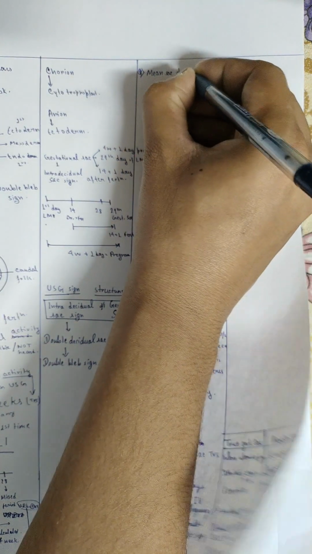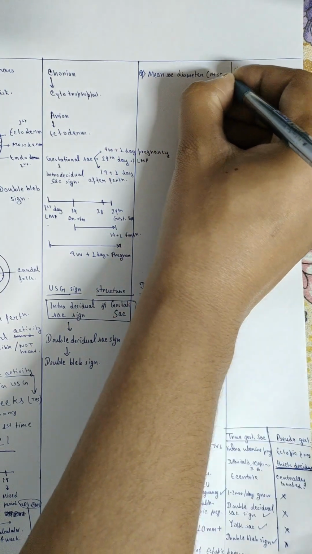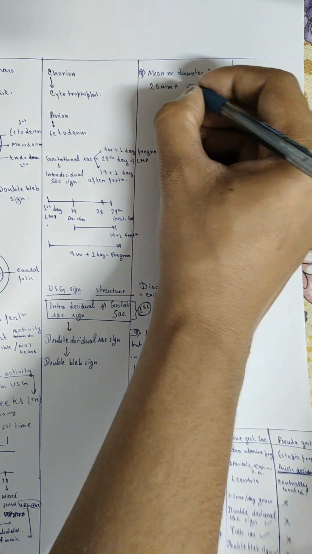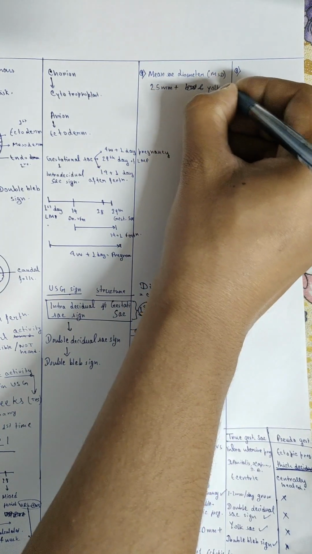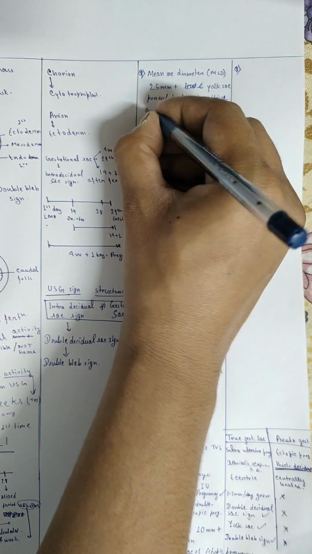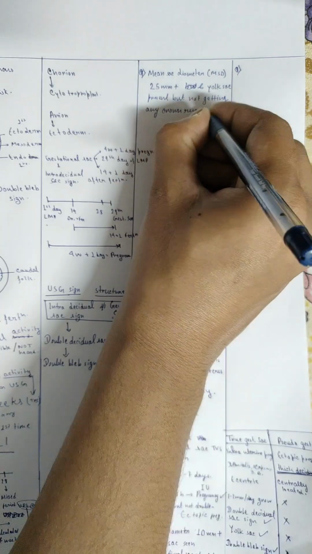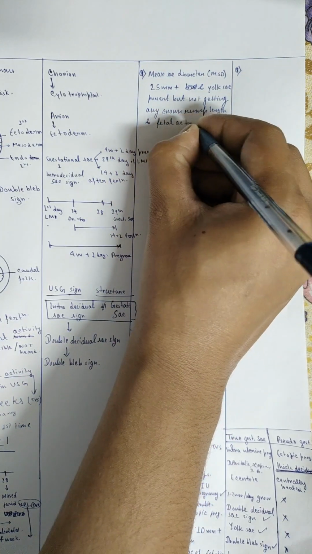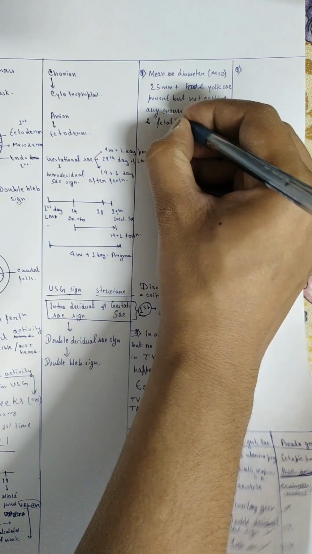Next is another question, that is mean sac diameter is 25 mm plus and yolk sac is present but not getting any crown to rump length or any fetal heart activity. Okay, then it is a case of blighted ovum, that is an embryonic pregnancy.